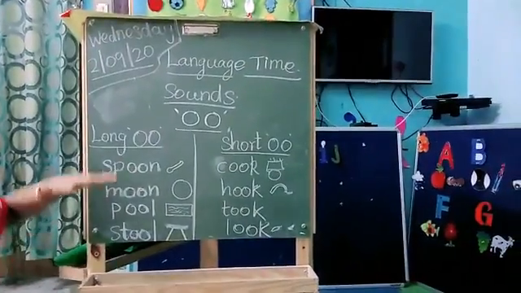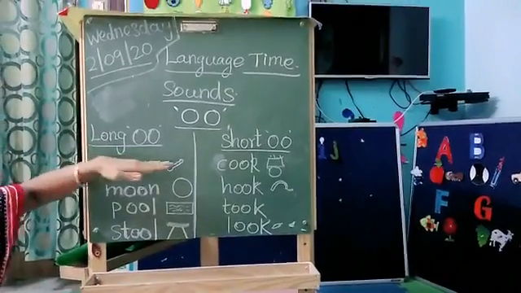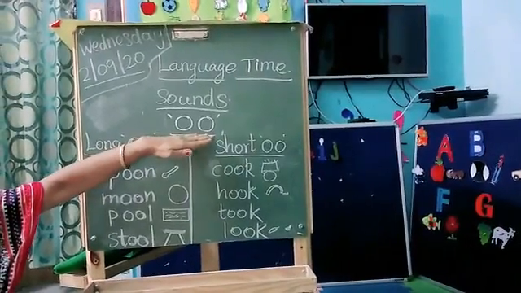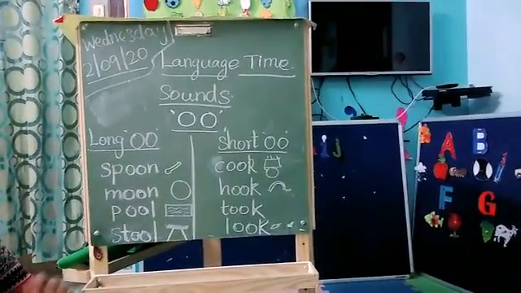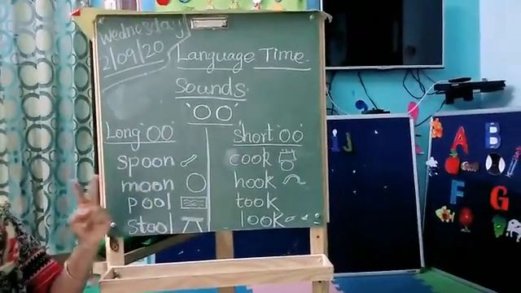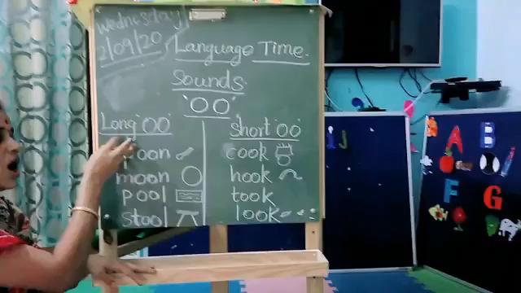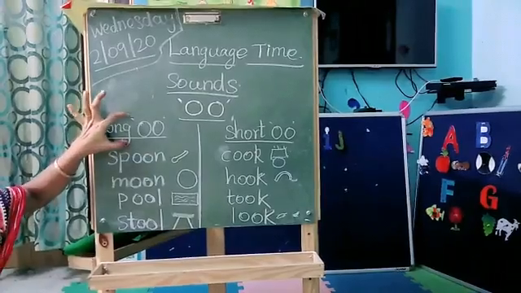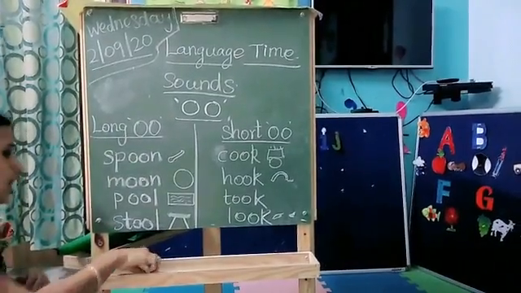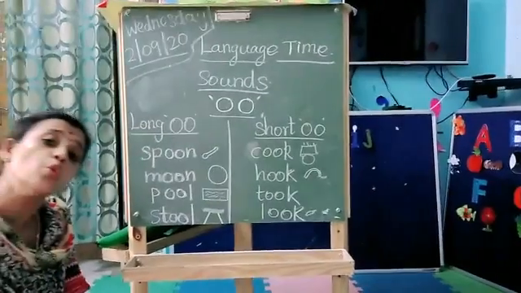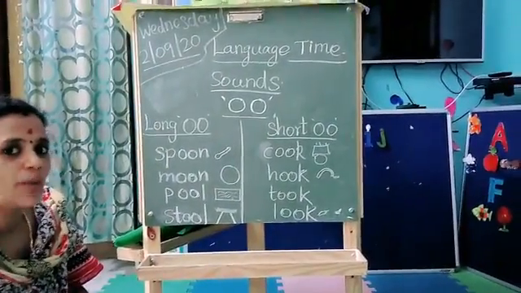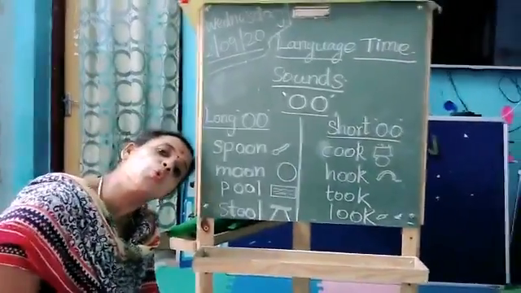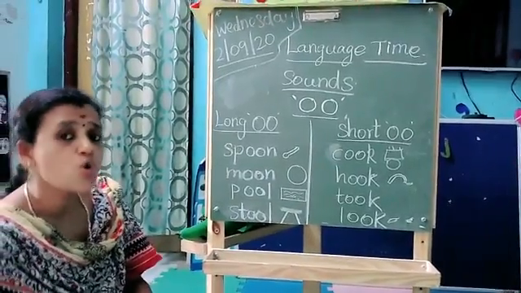Okay, kids, that is what we call long O and short O. So this double O gives different sounds. One is a long O and another is a short O. See, long O makes what sound? Ooh. In Tamil we learn, you know, a Tamil letter. Ooh. Long O makes what sound? Ooh.